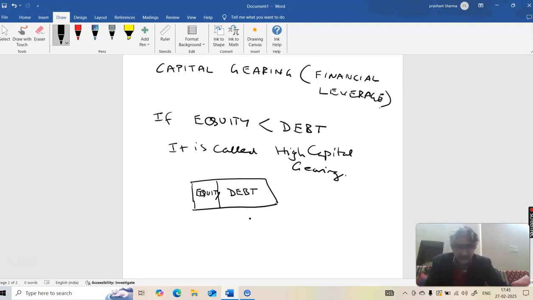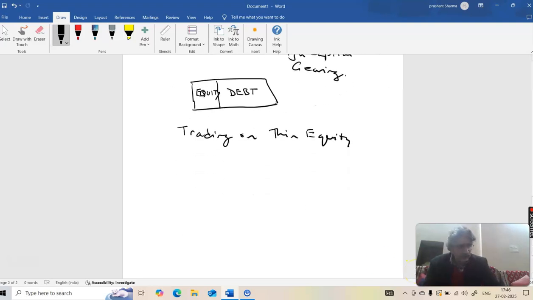Now when the capital is geared high, we also use another term. We call it trading on thin equity. Children, can you see the portion of equity is thinner and the proportion of debt is higher? So this is trading on thin equity. Capital geared high or trading on thin equity is the same thing. And now we move on to the next one.